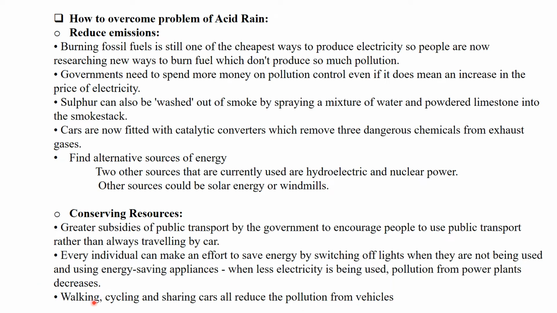So whenever there is a possibility that we can cover the minimum distance by walking, we have to use that. Then carpooling, cycling, these are the best options so that we can conserve the resources.